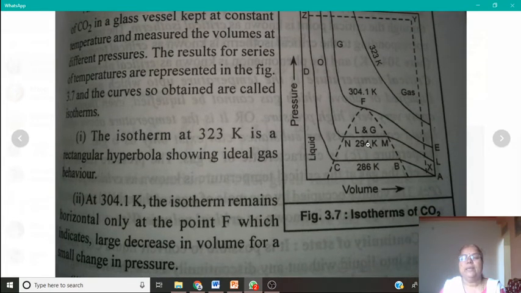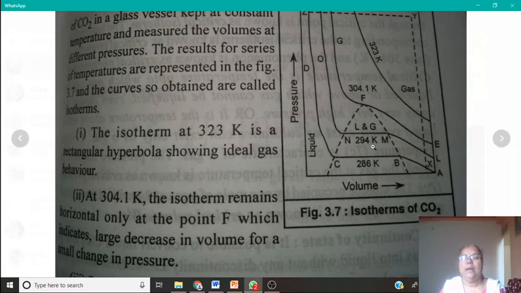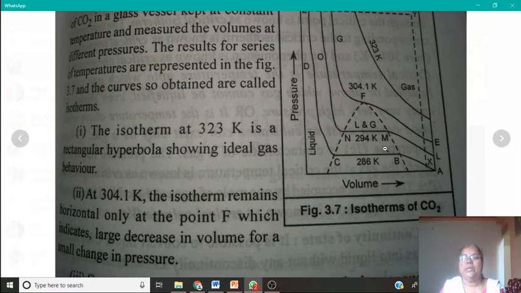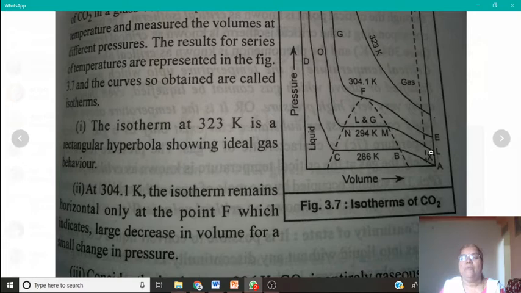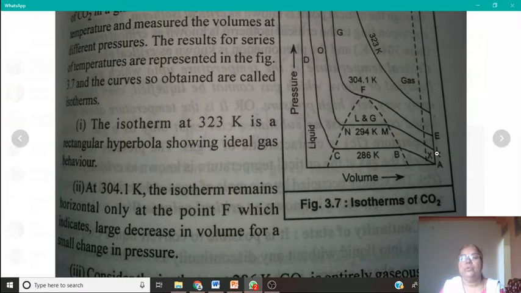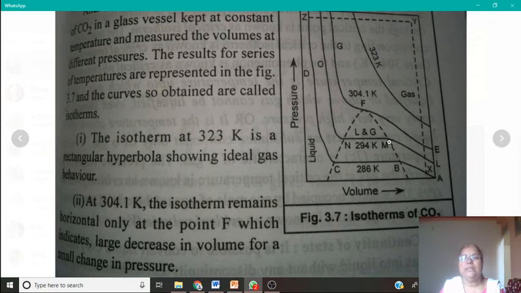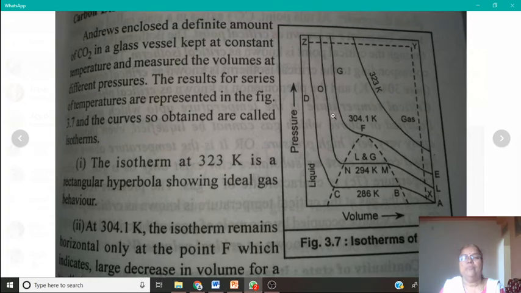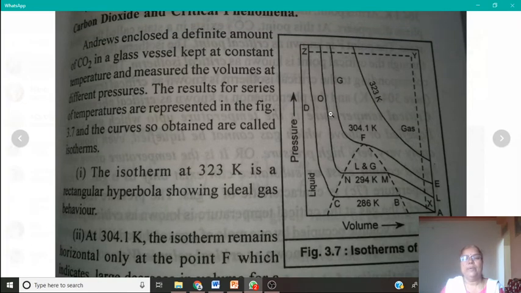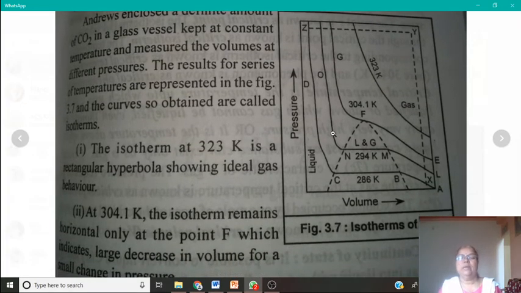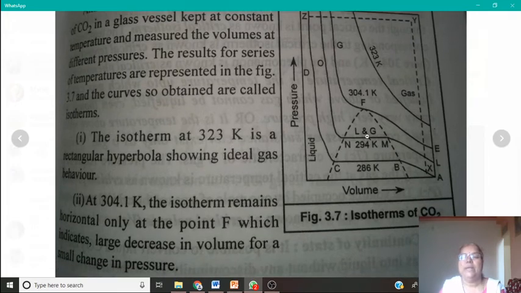Then see this graph at 294 Kelvin temperature. At the L point, we have CO2 gas. Then the volume decreases with increase in pressure up to this M point, and from M to N the liquefaction starts, and further with increase in pressure there is no considerable decrease in volume.